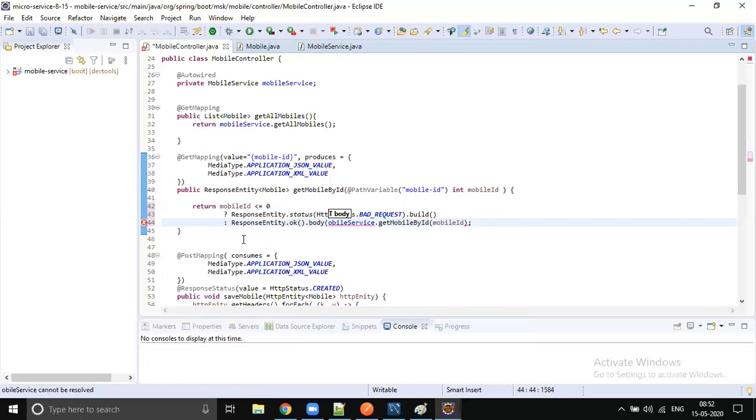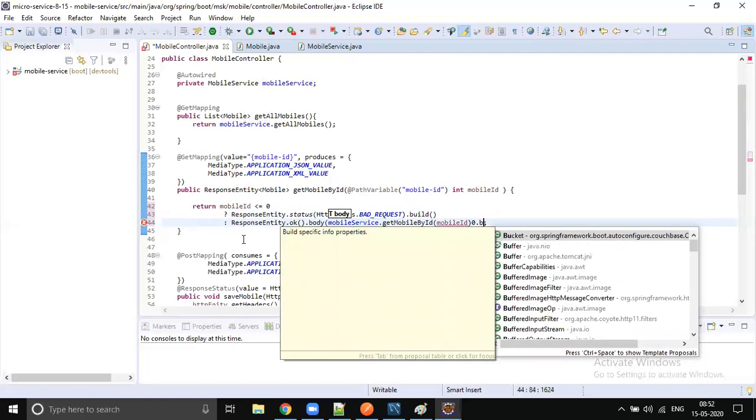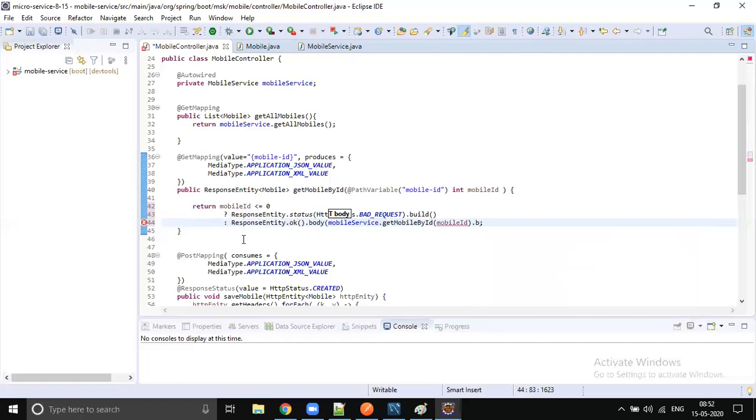I'll set the mobile information, whatever is coming from the database. It's going to be dot build. I think build is not required. Okay, it will automatically, mobile. You should close this.